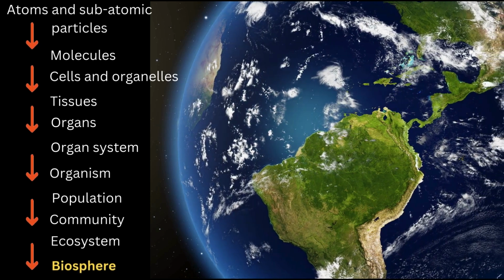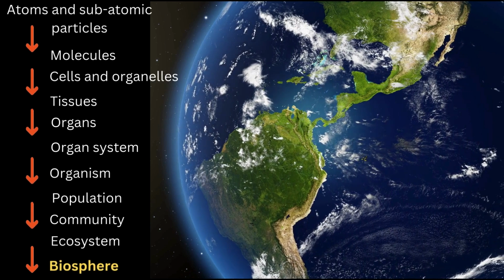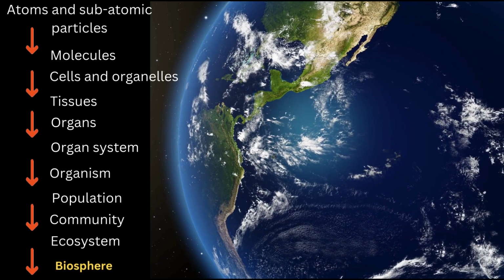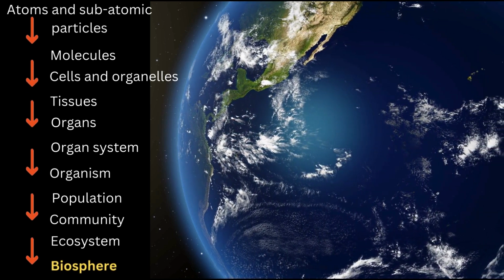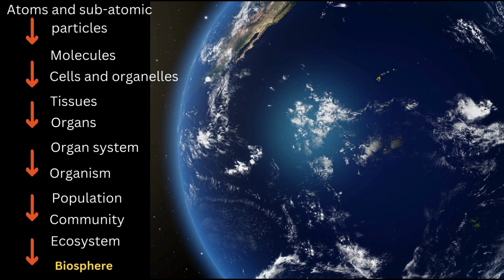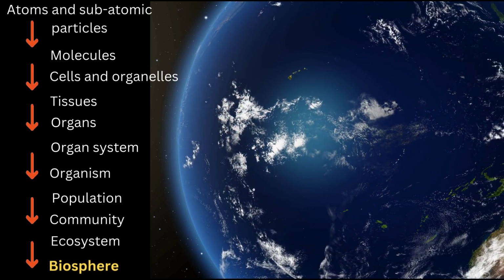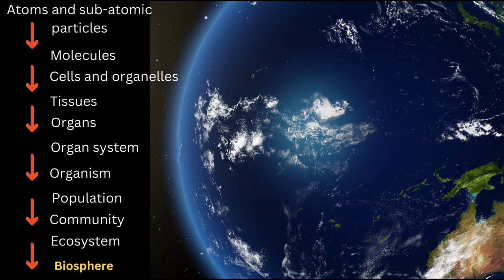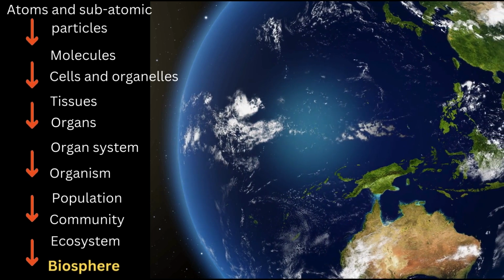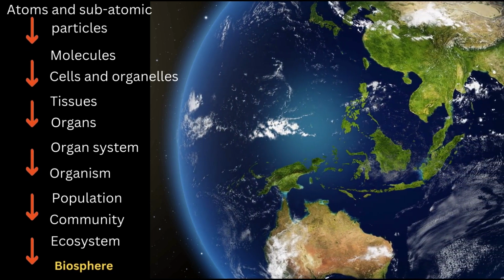Level 13. Biosphere. The biosphere is the highest level of biological organization and encompasses all ecosystems on Earth. It includes all living organisms and the regions of Earth where life exists, extending from deep ocean trenches to high mountain tops. The biosphere is responsible for maintaining life on Earth, with ecosystems interacting and influencing the climate, atmospheric composition, and the cycling of essential nutrients.